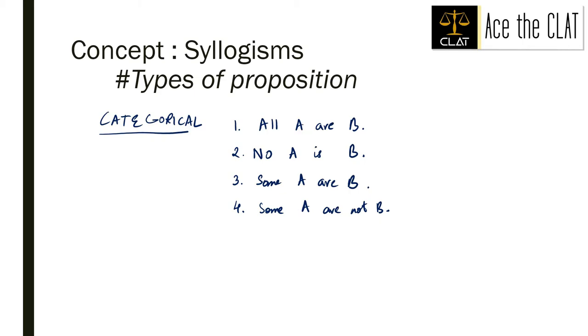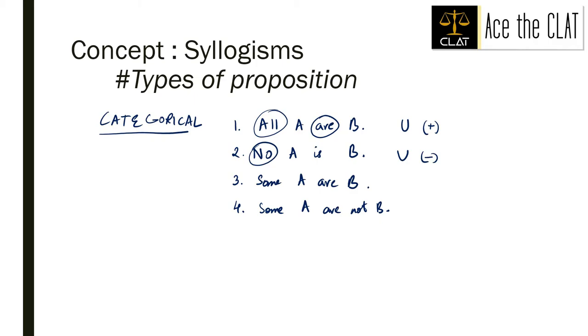When I say all A are B, you see that it is a universal statement. Along with that, it is also positive. ठीक है? When I say all A are B, it is first a universal statement, but also a particular statement, right? Similarly, when I say no A is B, which is again a universal, matlab, let there be millions of A, but none of them can be B. ठीक है? The difference between 1 and 2 only is that it is a negative proposition.